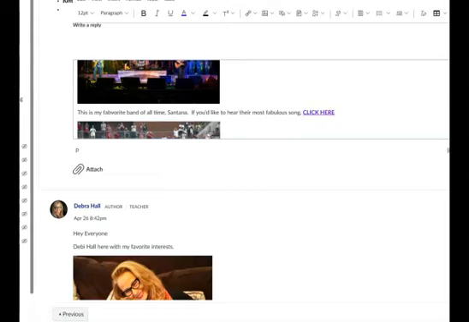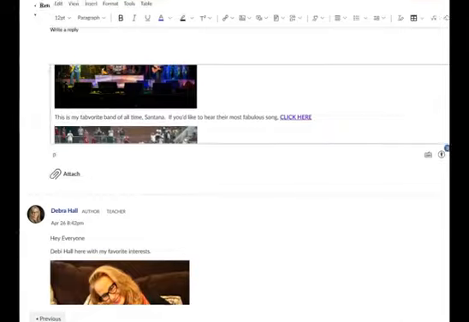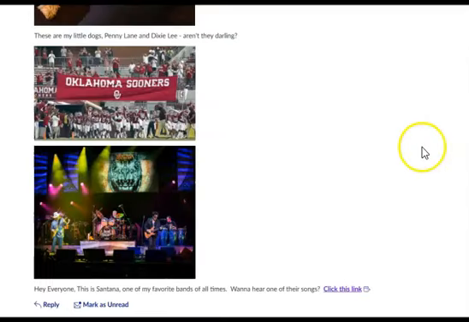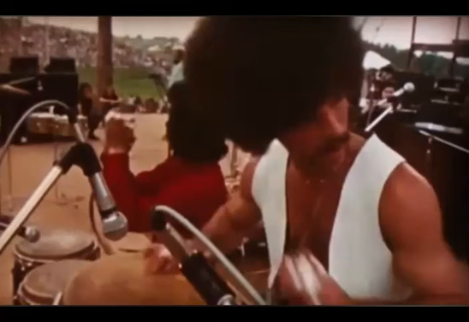Now, after I've entered all of my images, I click reply, and I will be able to see my post. When I come back on Wednesday, I will click reply to everyone else's posts and tell them how fabulous they are. Now, before I leave this assignment, I want to make sure that I check my link to make sure it works. And there it is.